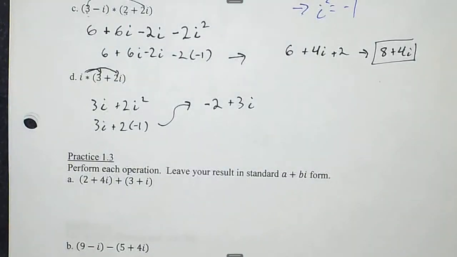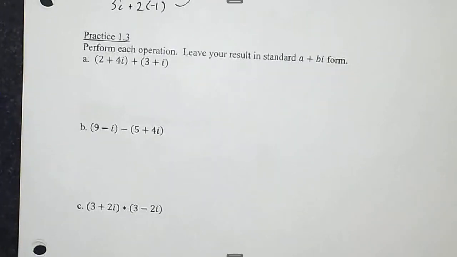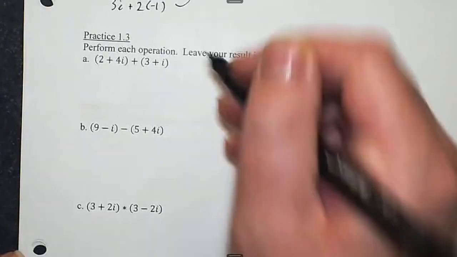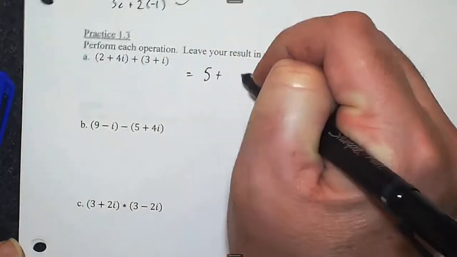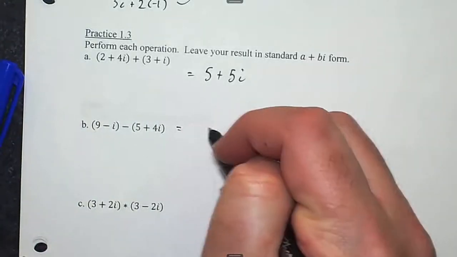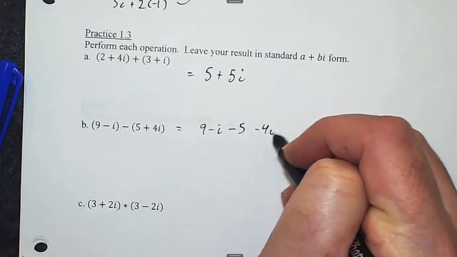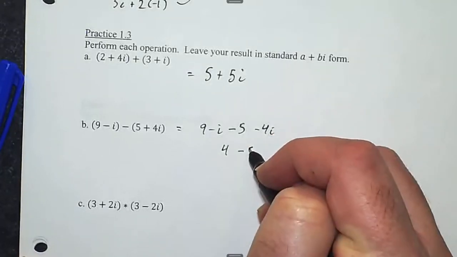All right, let's go over those. The first one, we should just combine like terms since we're adding, and this will give us 5 plus 5i. On the next one, we'll need to distribute the negative to make this easier. Makes this a negative 5 minus 4i. So this is a 4 minus 5i.